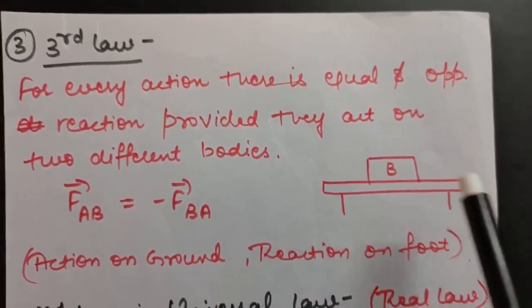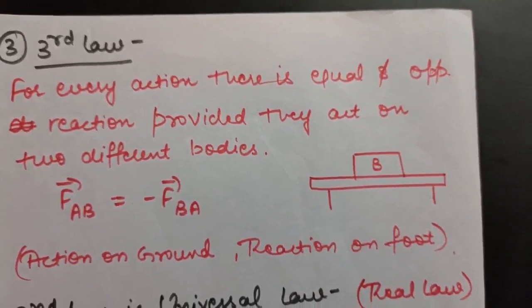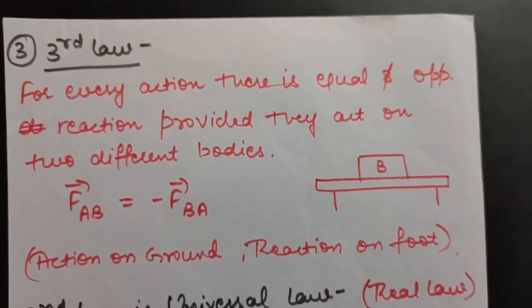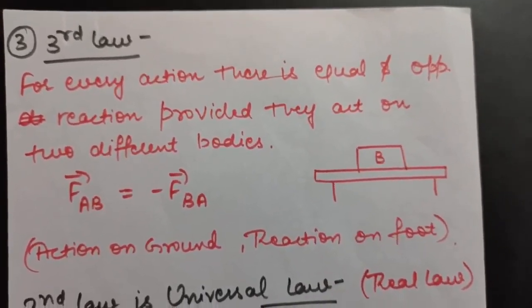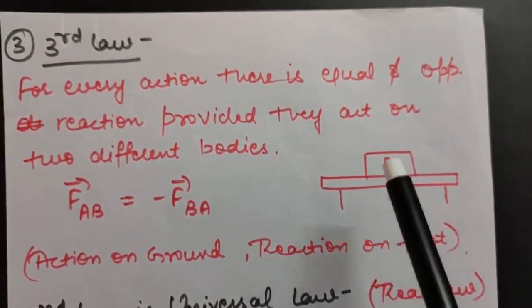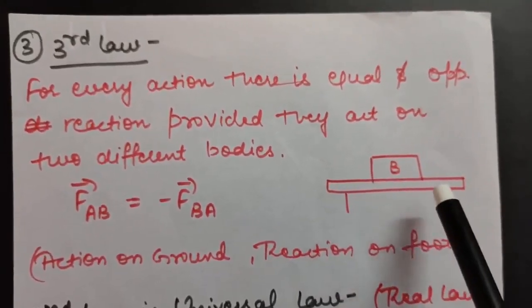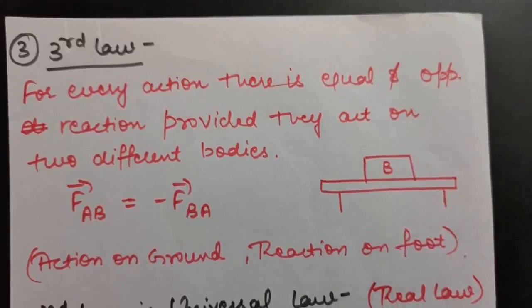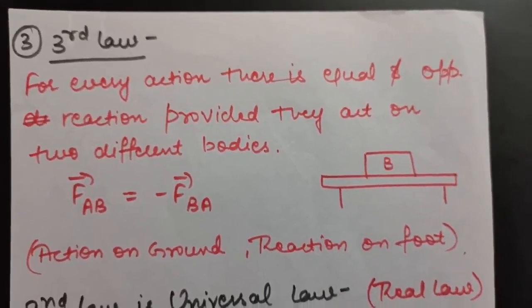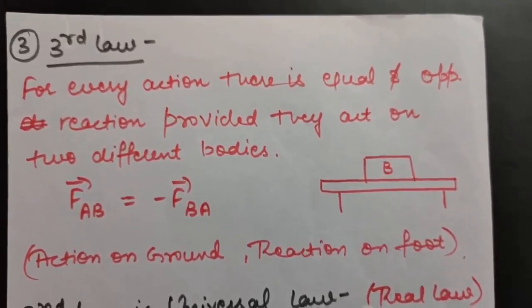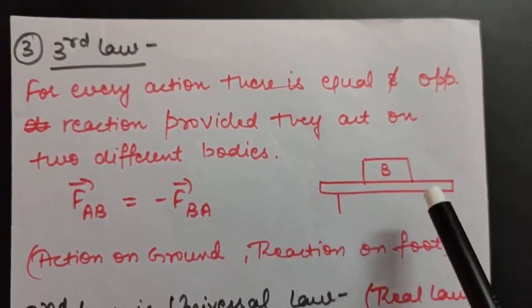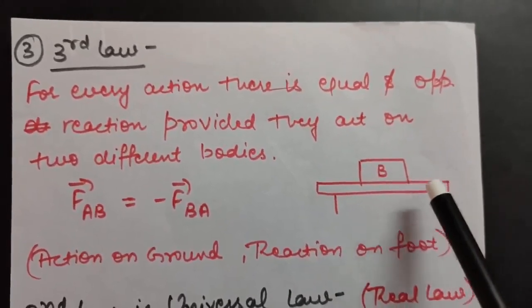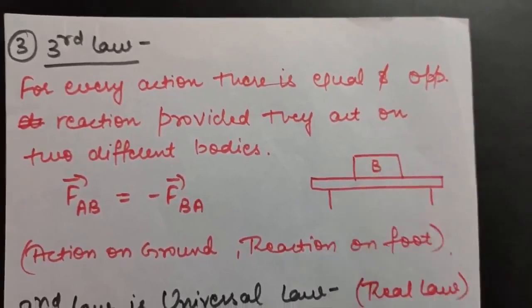Let us study it with a simple example. When you keep a book on a table, as you know, the book has some weight. So that weight is applied as an action on the table. So this book is doing some action on the table. Now, for that action, the table does a reaction on the book. So the book exerts an action force on the table, and in turn the table exerts a reaction force on the book.